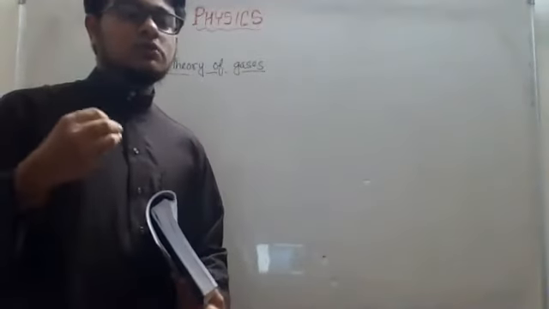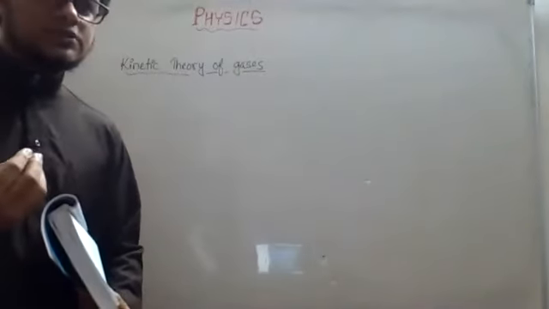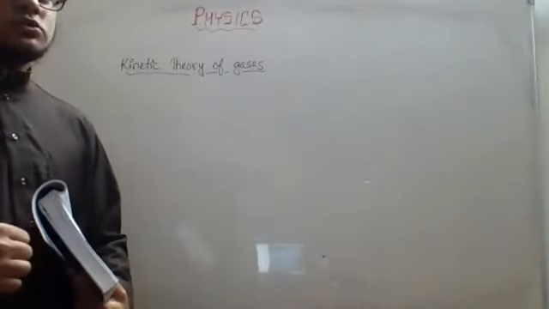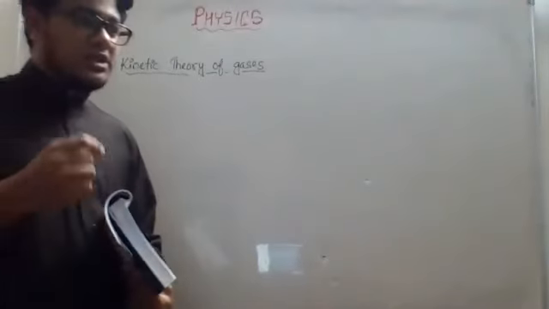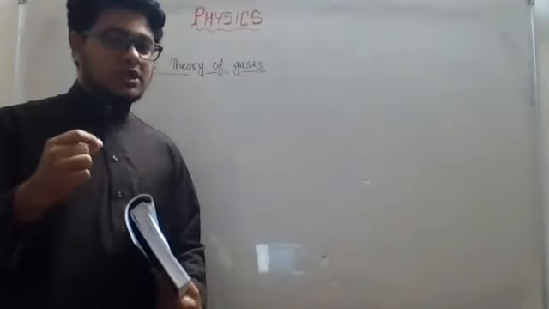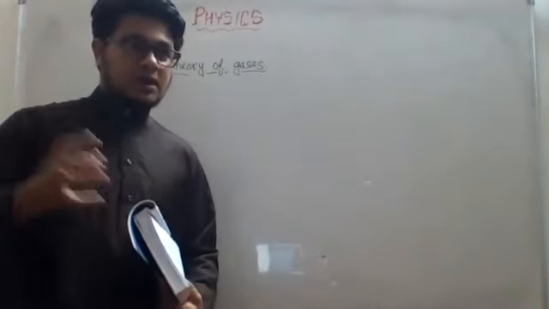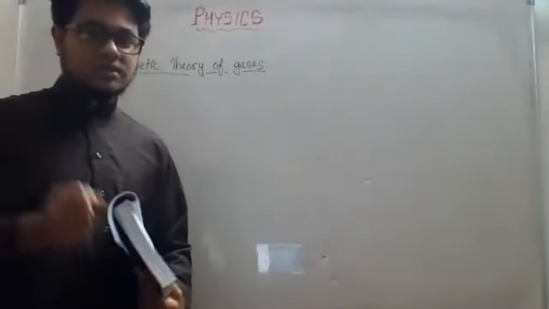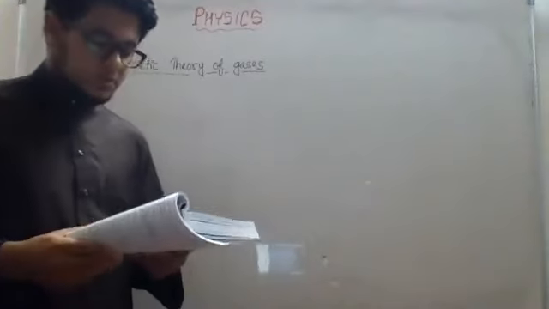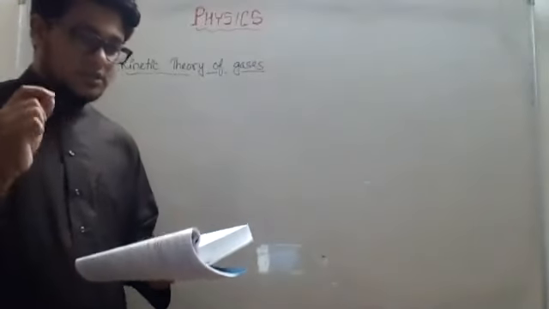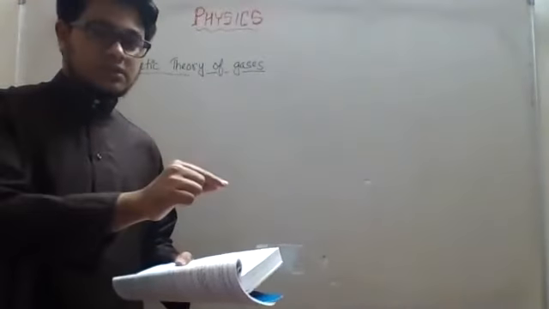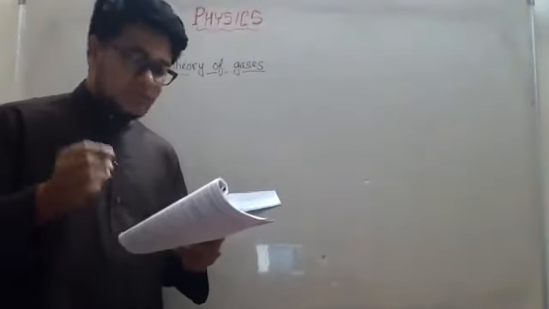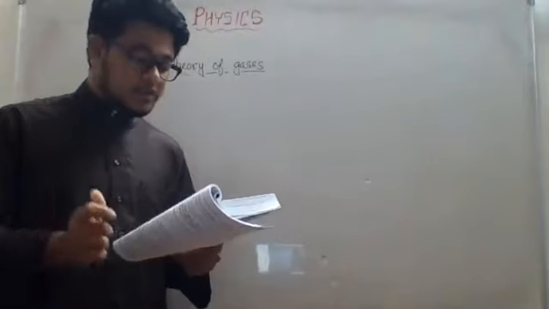Because from liquid, if you want to convert to gas, you need to supply more heat energy, and that heat energy will result in an increase of kinetic energy of the molecules, right? And as we know, in the gaseous state, the molecules have the highest kinetic energy, right? They are in random motion. This random motion is actually known as Brownian motion. I hope you studied this in chemistry. I remember I studied, okay? So yeah, heat energy is directly related to the kinetic energy, okay? The more heat energy, the more kinetic energy of the molecules, okay? So this is actually the main basis of the kinetic theory of gases.